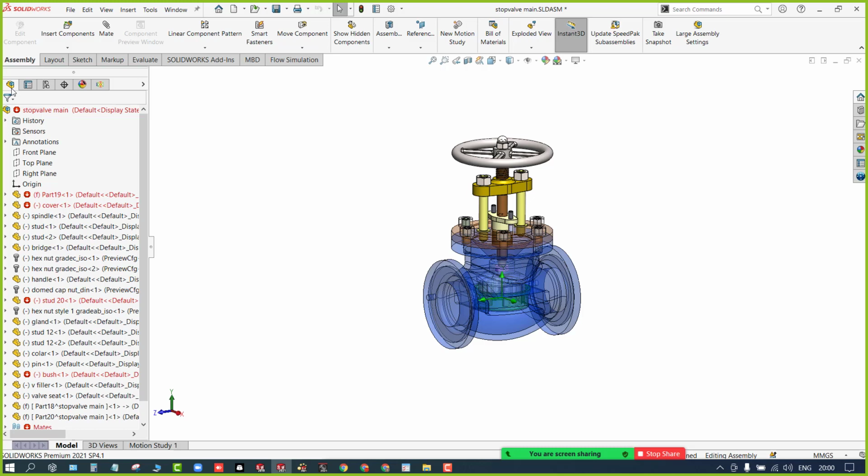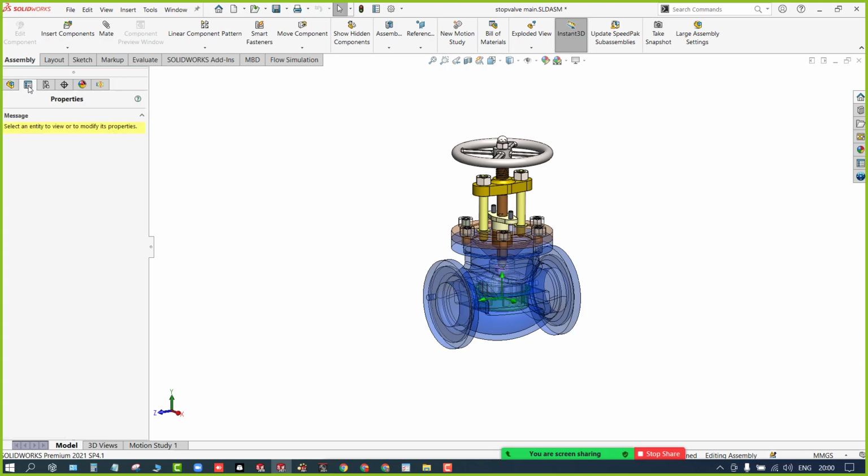Next thing is the feature manager design tree. The first tab you can see, this is the feature manager design tree. It gives you the details about the features which you are dealing with, and the planes and the origins. Next thing is the property manager. It gives the input about the features which you're going to work on. Let's say if you are using fillets, it gives the feature inputs, radius and all. This is the configuration tab. Here you can create multiple configurations.